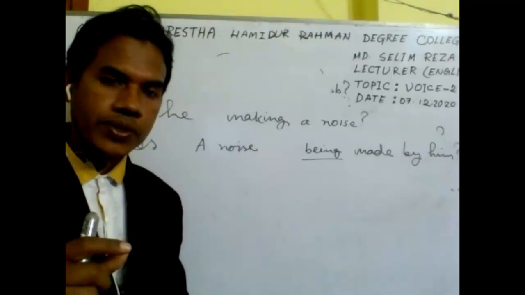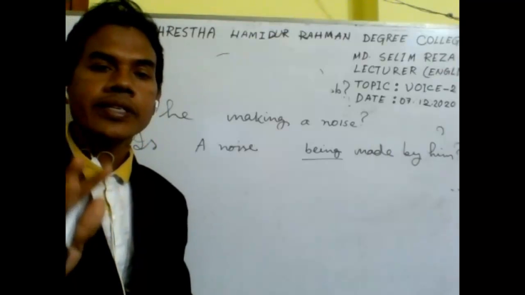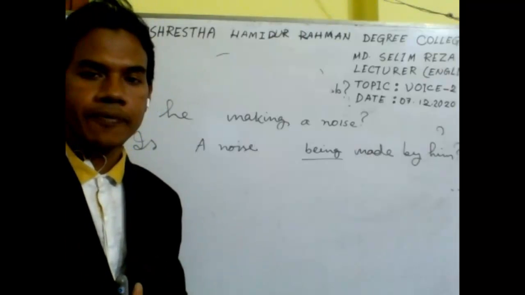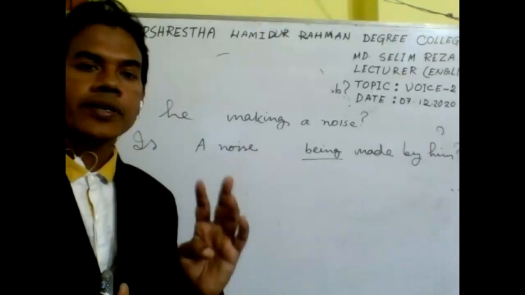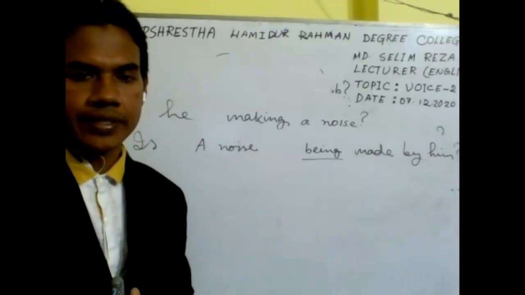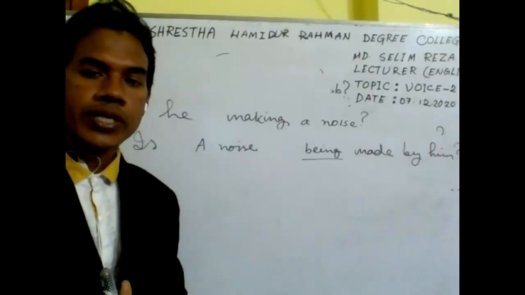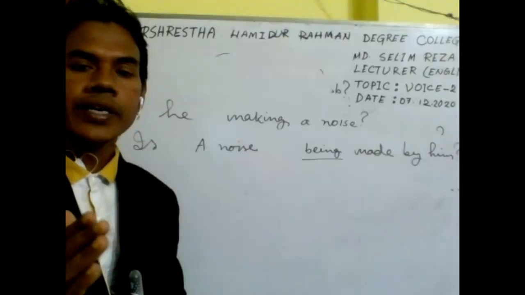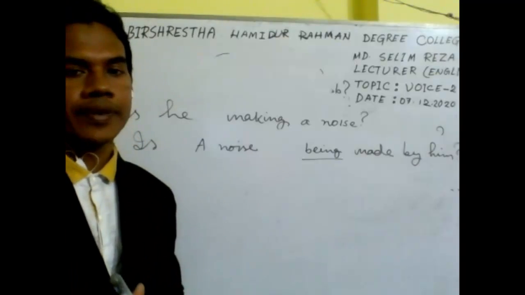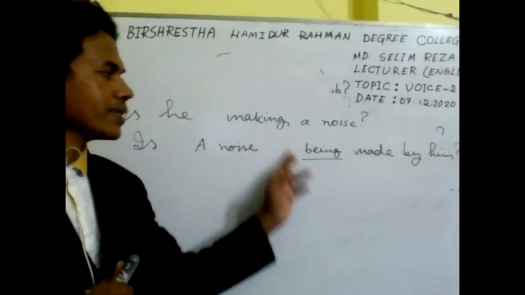You should know only two rules for changing 12 tenses from active to passive. For the continuous related tense, you only use the extra word being with the existing auxiliary verb. That is, here we find is, and another extra word is being.